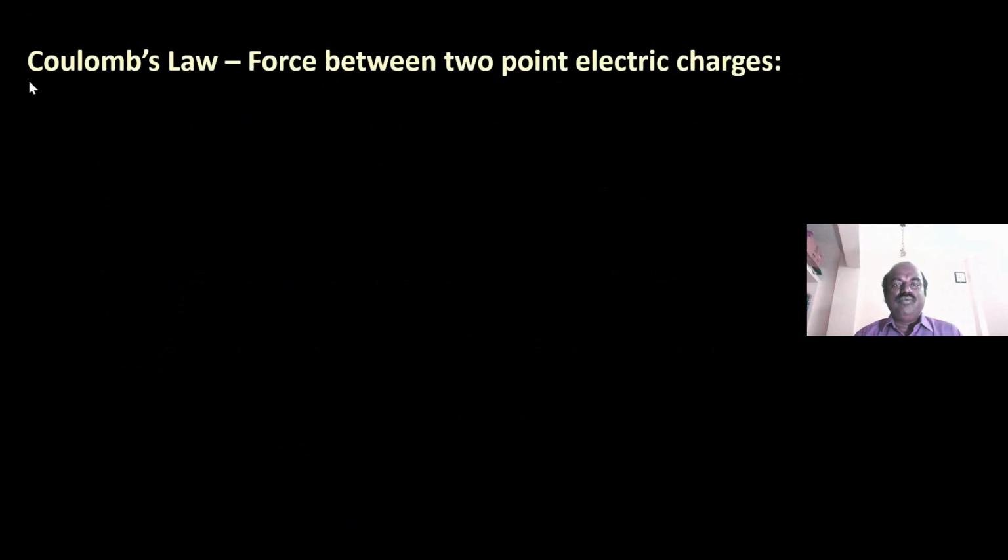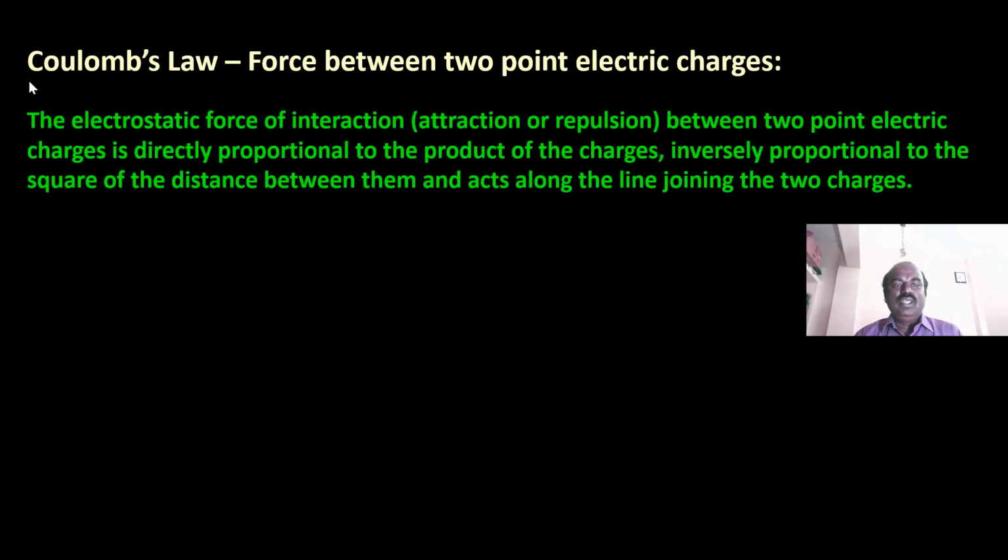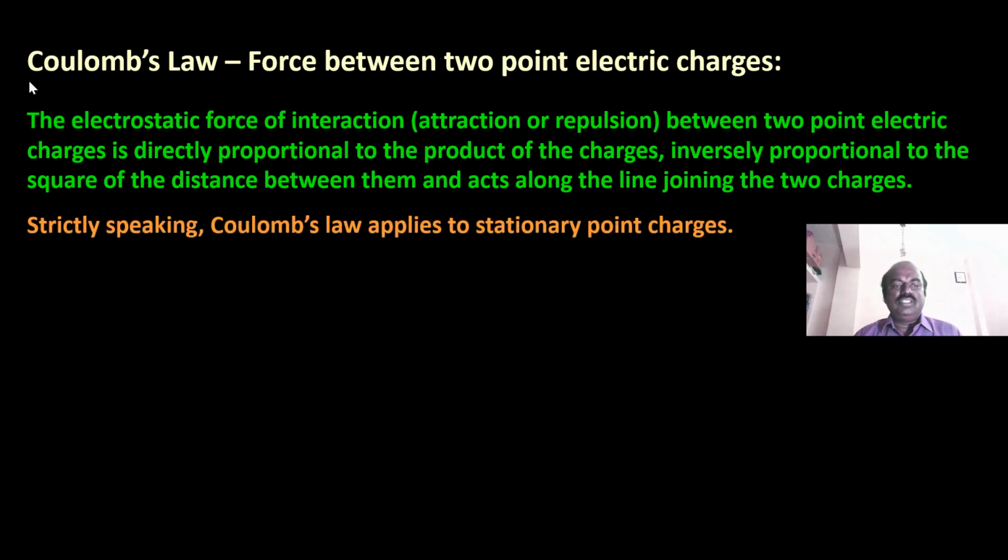Coulomb's law. Force between two point electric charges. The electrostatic force of interaction, that is attraction or repulsion, between two point electric charges is directly proportional to the product of the charges and inversely proportional to the square of the distance between them, and acts along the line joining the two charges. Strictly speaking, Coulomb's law applies to stationary point charges.